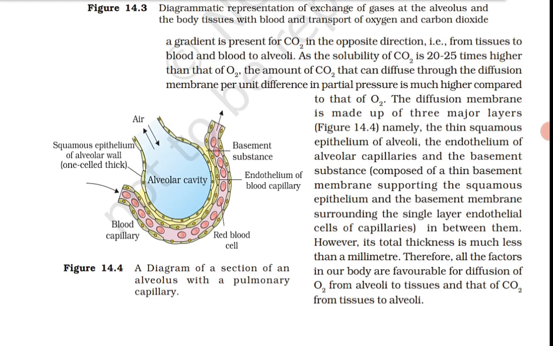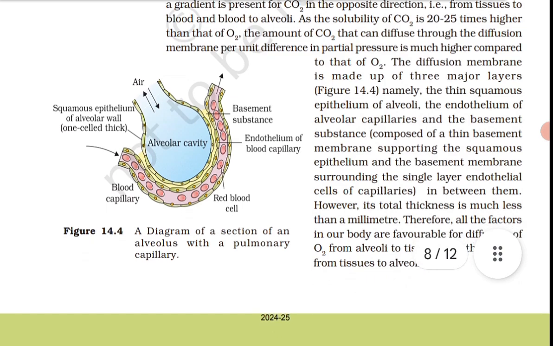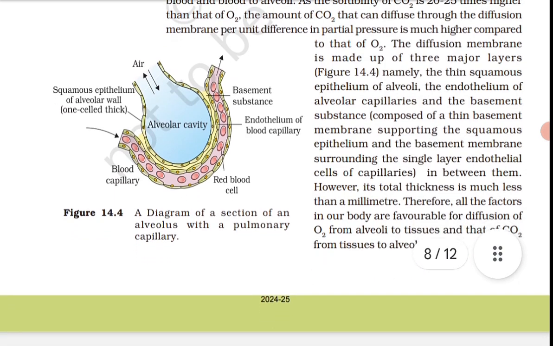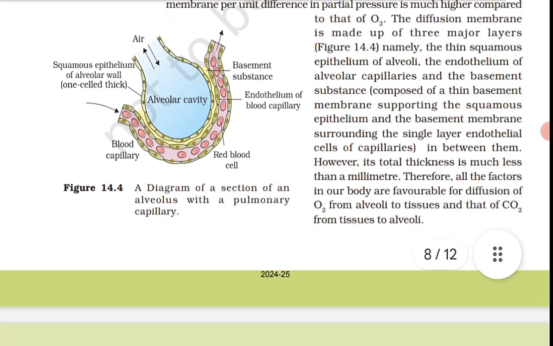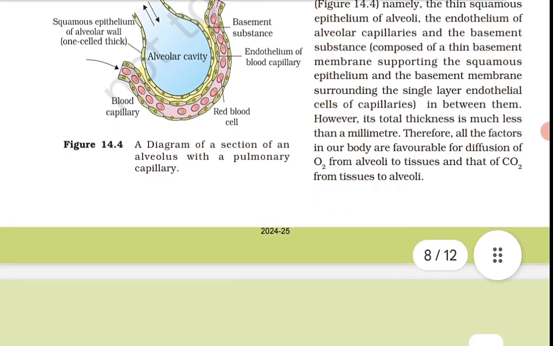Nearly 20 to 25% of CO2 is transported by RBCs, whereas 70% of it is carried as bicarbonate. About 7% of CO2 is carried in a dissolved state through the plasma.